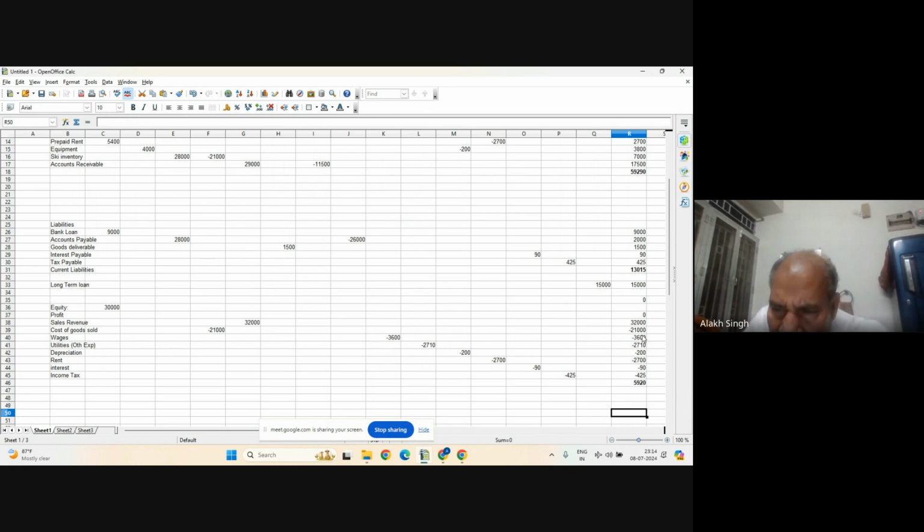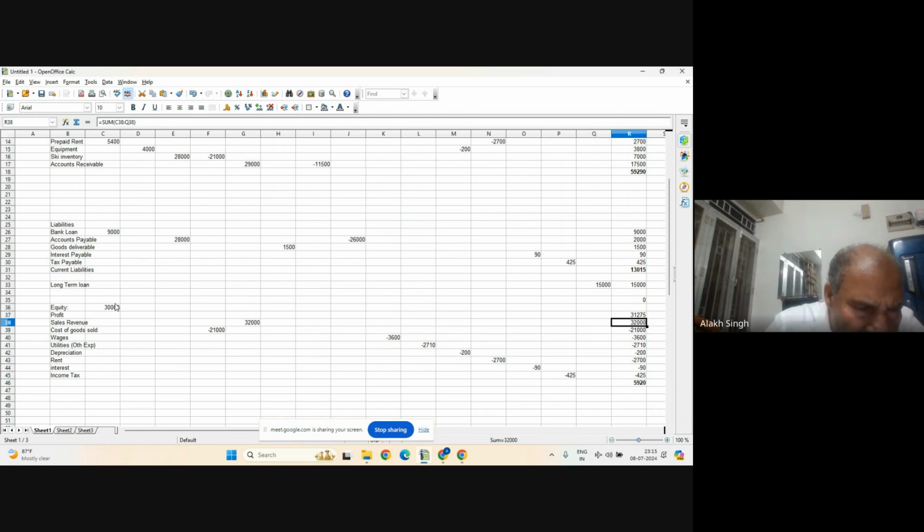And then we separated. So our equity is equal to assets, either that or that, whichever you do, take assets minus current liabilities minus long-term liabilities, and this is our equity. So our equity is 31,275. So what is the net profit?